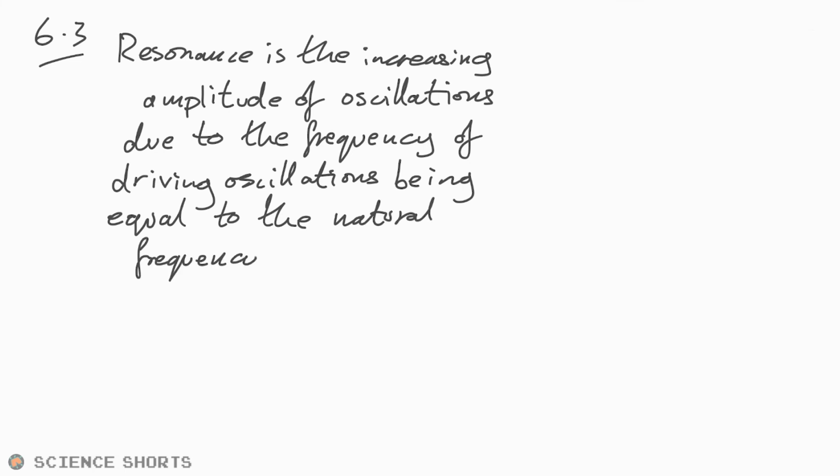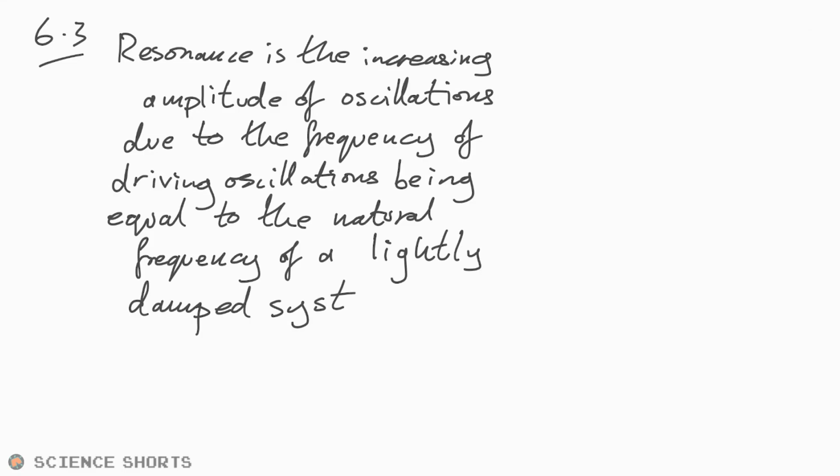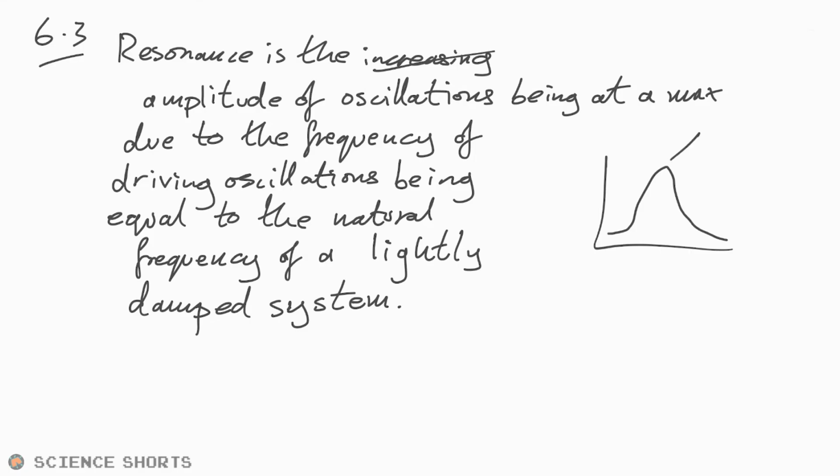I'm surprised this isn't a marking point, because usually they really pick up on this frequency of a lightly damped system. You don't really need to know why. The mark scheme does say that the amplitude is at a maximum. Amplitude of oscillations being at a maximum, fine. Guess we could put that, because if we have the graph of oscillations, that's resonance. Maybe I would have lost a mark there.